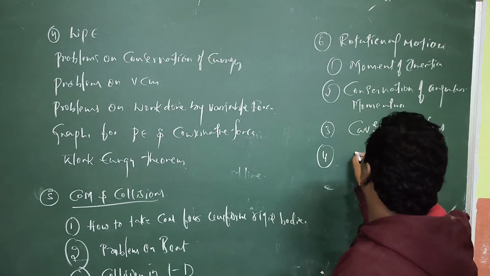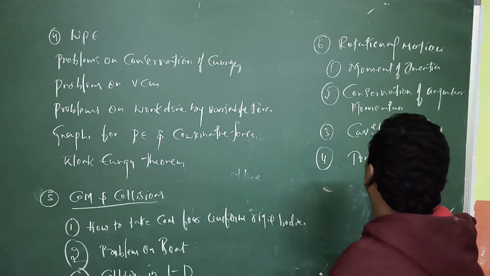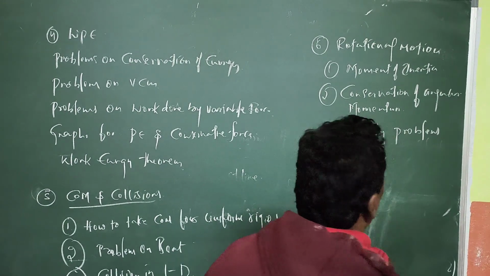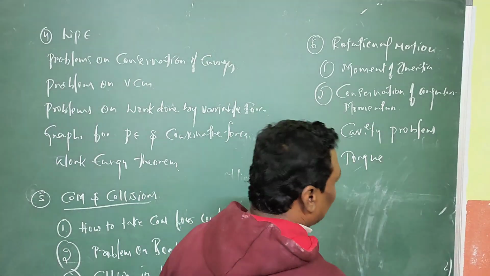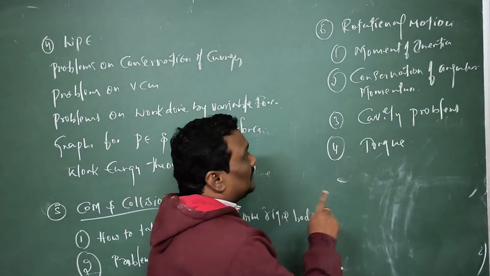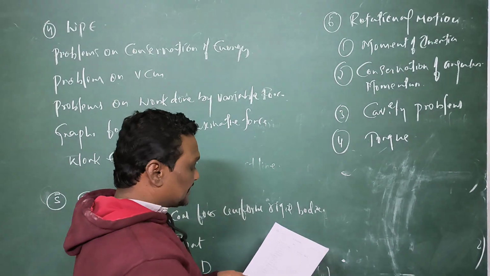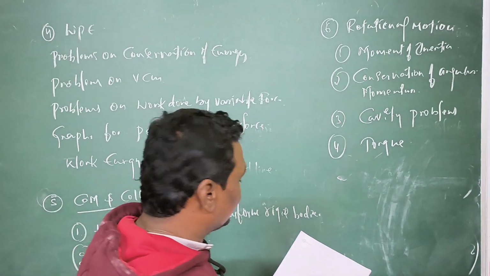And fourth one is torque. So you have to concentrate on these: moment of inertia, conservation of angular momentum, cavity problems, how to take the moment of inertia if the cavity is given, and problems on the torque. So these are very important topics. Rotational motion, and you will get one question from the rotational motion.